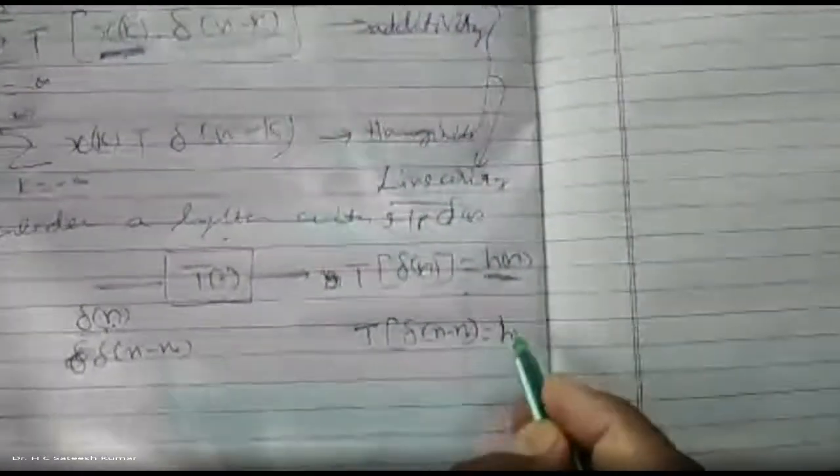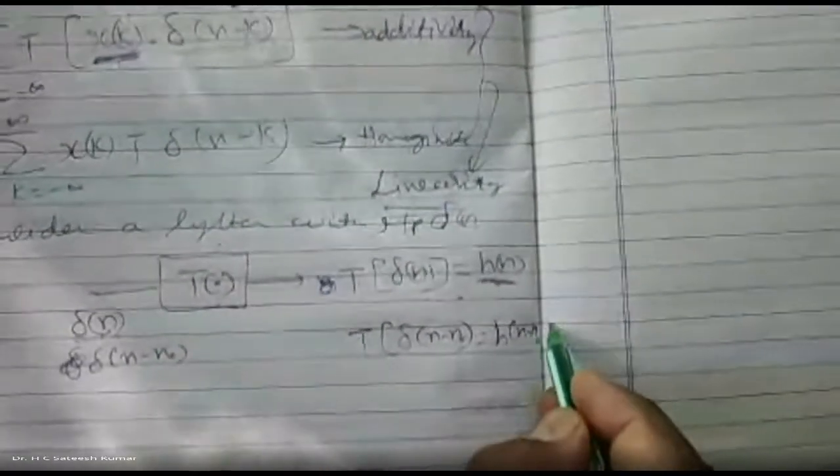Therefore, we call it h of n. h of n is the output of the system when the input is an impulse. See, this is h of n. Now, if there is a shift in the input, delta of n minus n naught, what is the output? You can write the transfer function of delta of n minus n naught, it is equal to h of n minus n naught.